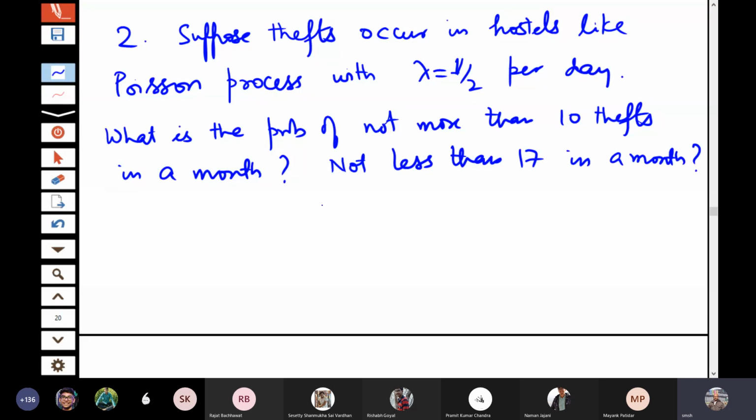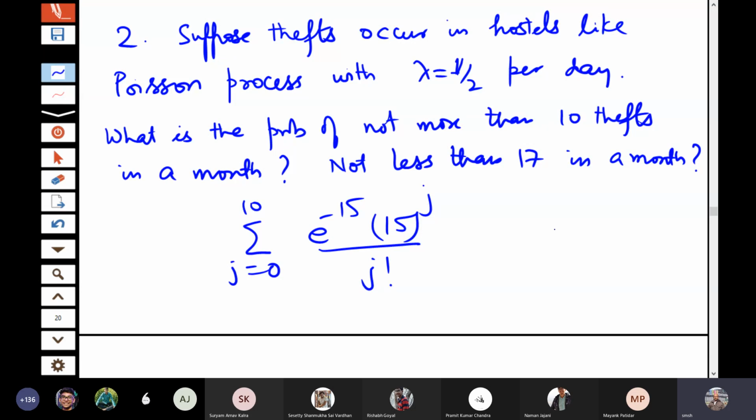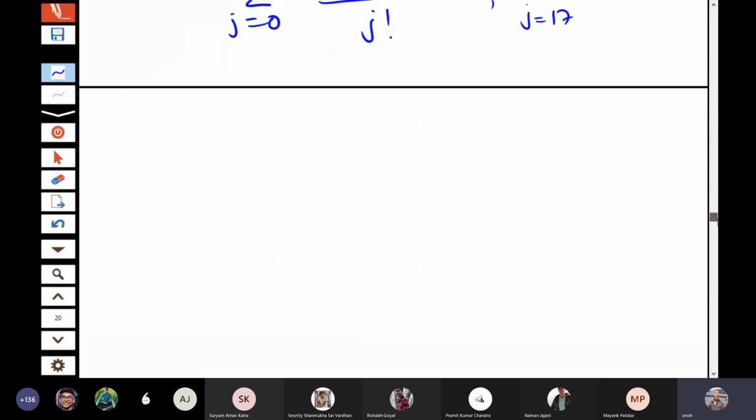So if you want to calculate using the Poisson distribution, it is e to the power minus 15, 15 to the power j by j factorial, with j equal to 0 to 10, or the other one will become j equal to 17 to infinity, and so on. As you can see, again, because of the large scale approximations involved, there is a lot of computational error coming if we do the calculations. So let us use the normal approximation here.